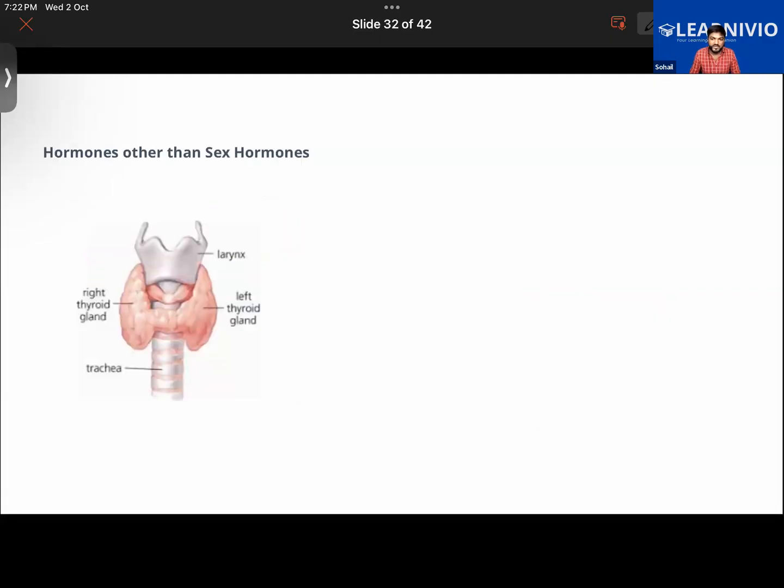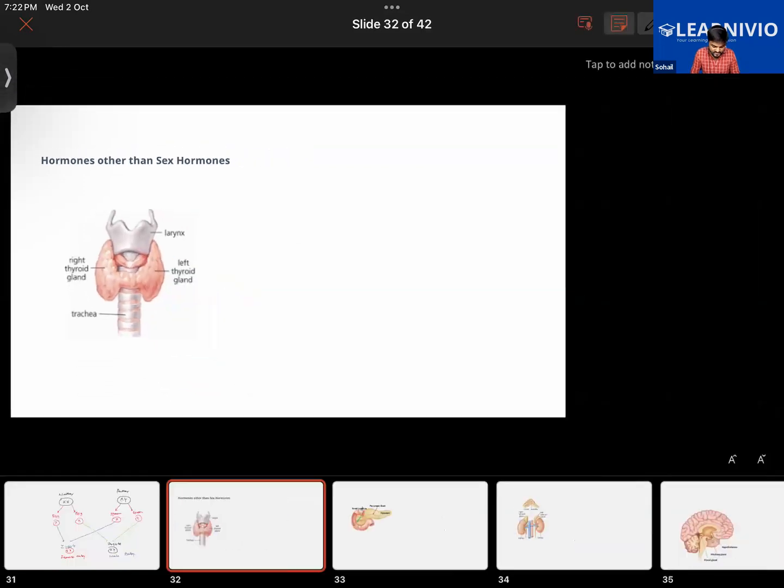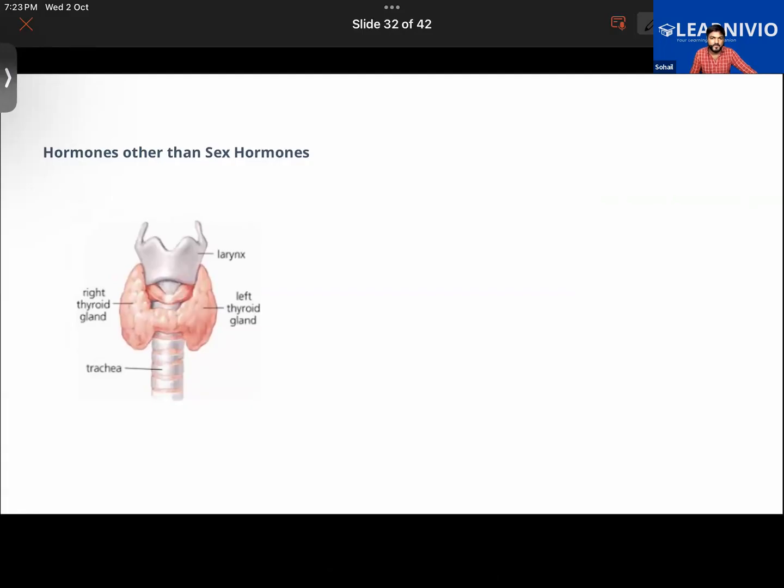So we have learned till here in the class, and there are a few important topics left to be discussed. We'll be learning about the hormones other than the sex hormones, like the thyroid gland. You might have seen that many people suffer from goiter. Why do they suffer from goiter? Because of the deficiency of thyroxine. No, deficiency of which mineral I'm asking about actually. Deficiency of thyroxine, that is also true, but talking about the mineral, it's iodine.